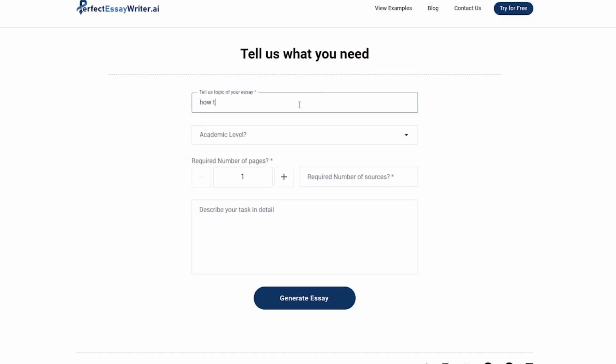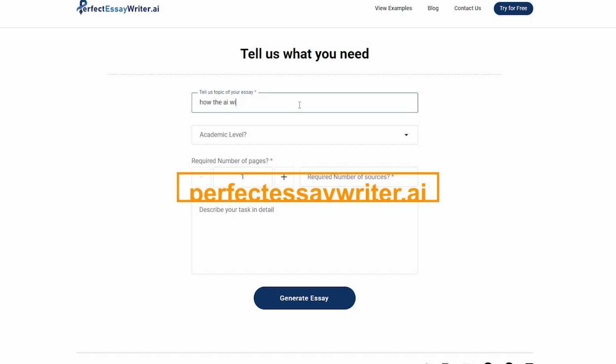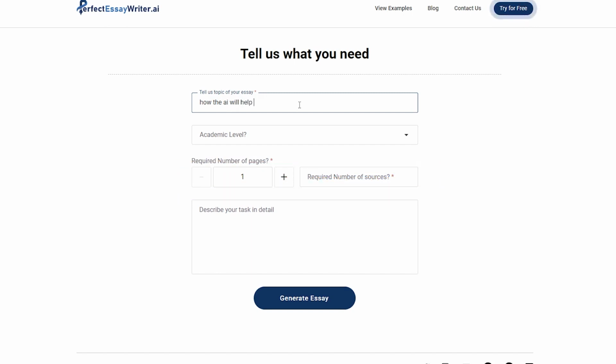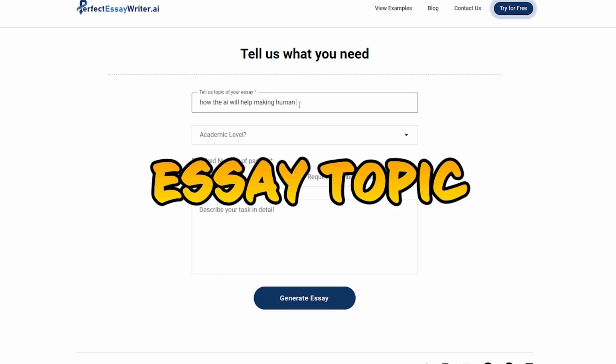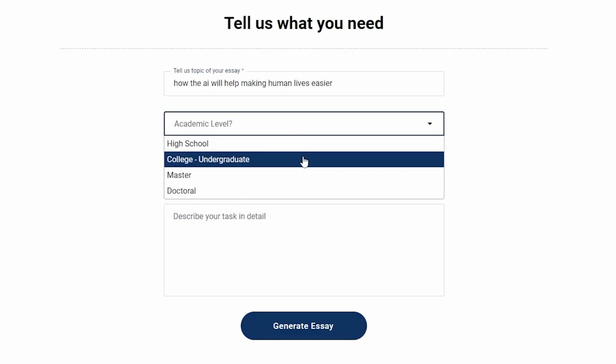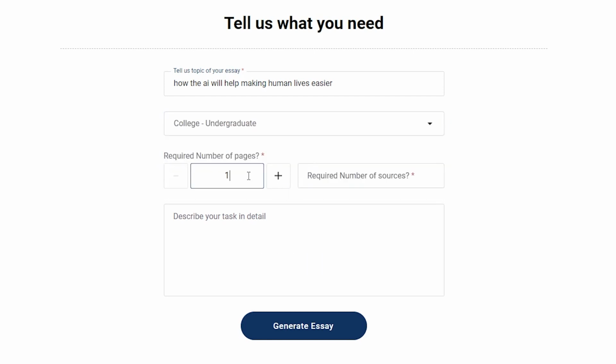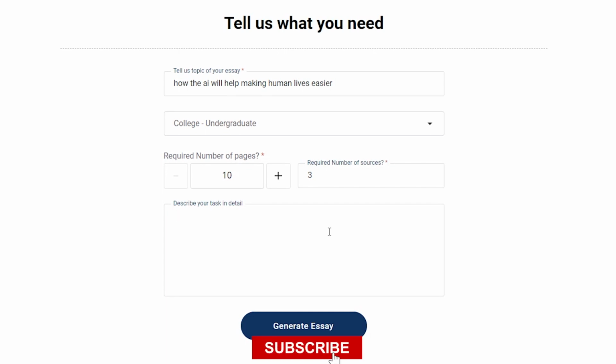And using this AI essay generator is very simple. All you need to do is go to this website, which I'm going to leave the link to in the description, and it's going to ask you a few questions. First, you need to enter your essay topic, then just choose your academic level: high school, college, master's, or even doctoral. Then you need to enter how many pages you want the essay to be and how many resources you want the AI to use in this essay. To go further, you can describe your task in detail and it will give you a more accurate result. Even if you don't feel like describing your task, just hit generate essay and that will be okay.